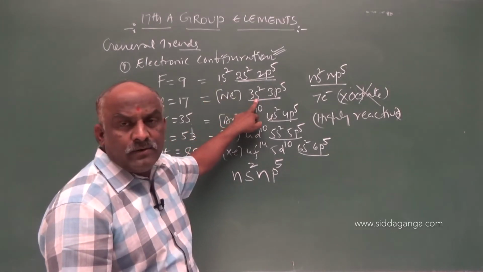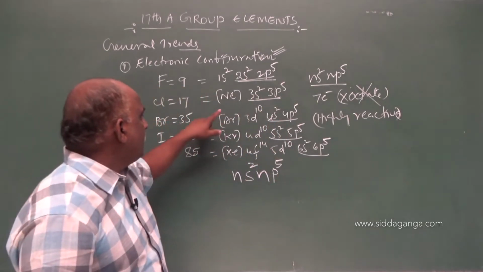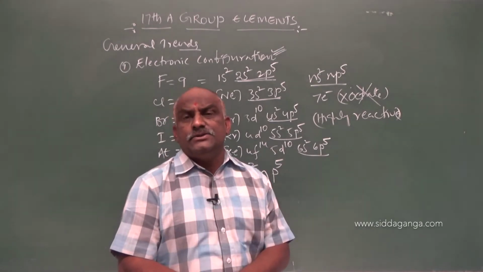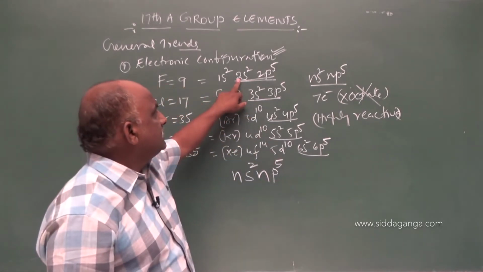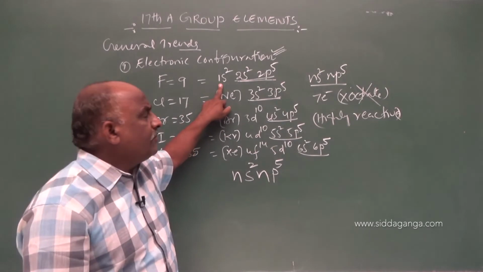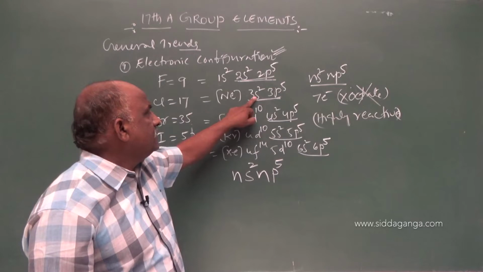While coming to chlorine, the penultimate shell has 8 electrons present. While going to bromine and iodine, 18 electrons are present. Once you observe that electronic configuration, you will get the idea. In the second shell there are 7 electrons. The first shell is called the penultimate shell. The penultimate shell of fluorine has 2 electrons. While going to chlorine, the penultimate shell is already helium.